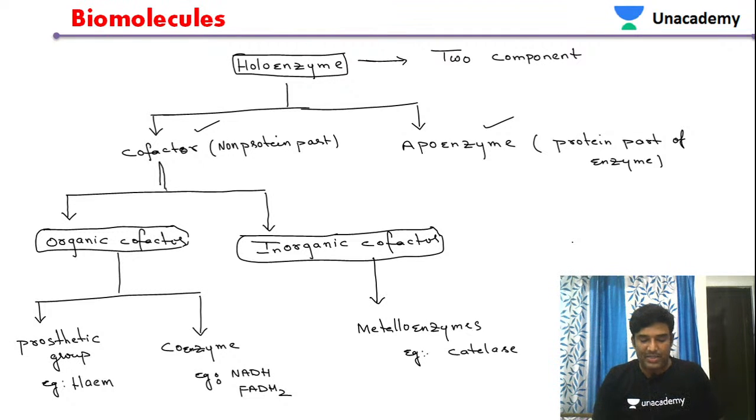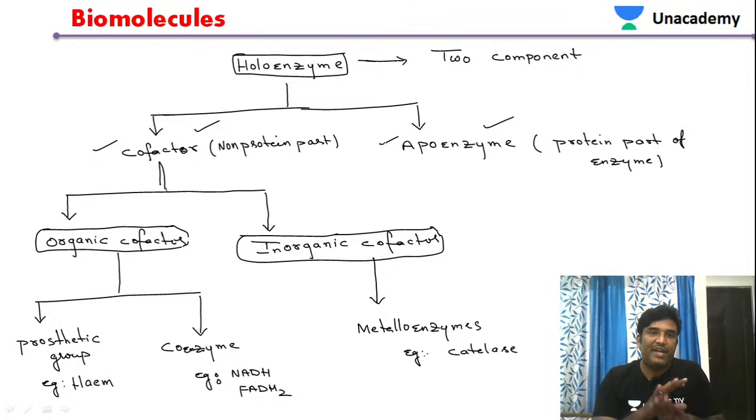So what are the two components of that particular enzyme? The two components are the cofactor and the apoenzyme. So what is the cofactor? The non-protein part of the enzyme is called a cofactor. The protein part of the enzyme is called an apoenzyme. So Holo enzyme has two components, the protein part and the non-protein part.